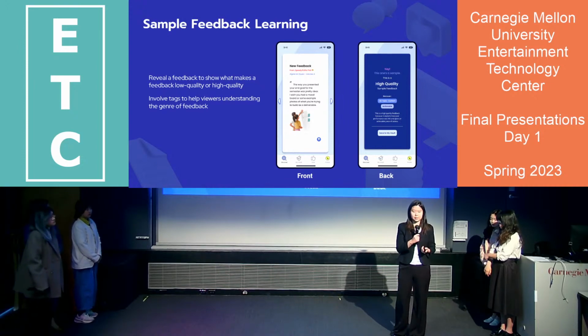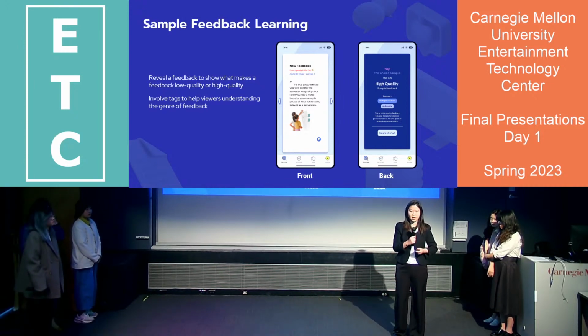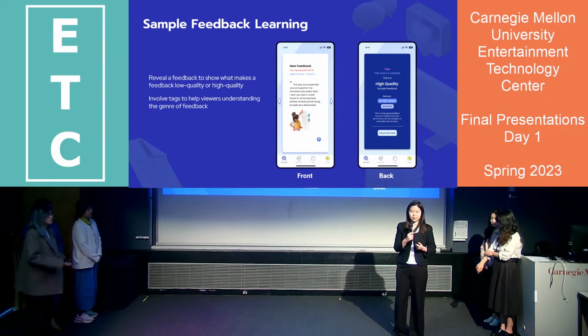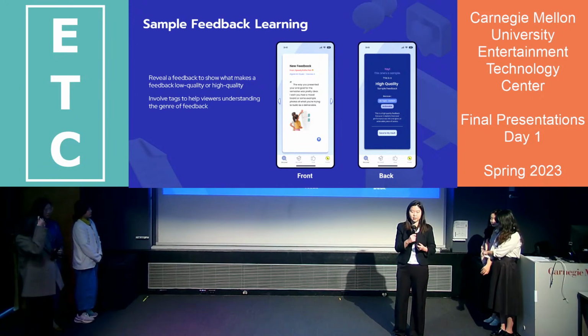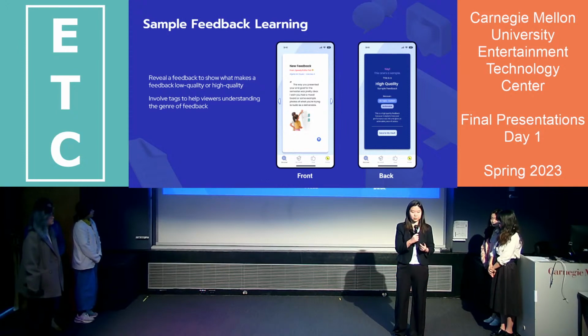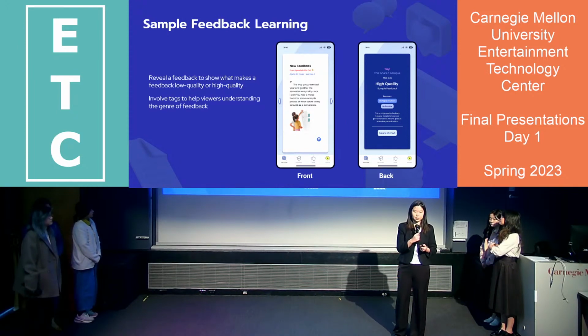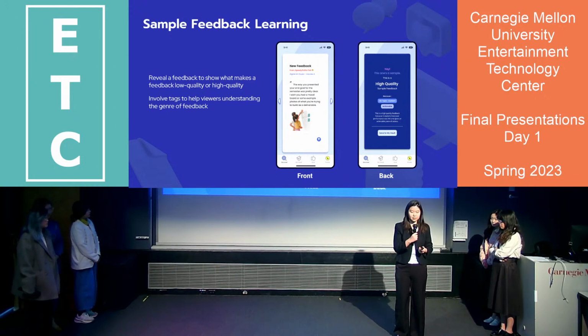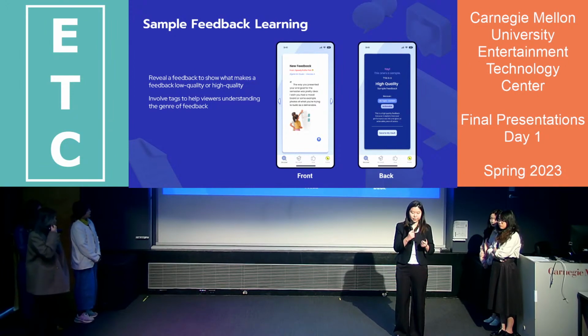On the back side of the card, users can see whether this sample feedback is considered high or low quality, and also the genre this sample feedback belongs to. We generated the genres based on research papers, and in this whole learning process, users can clearly learn what feedback should look like.